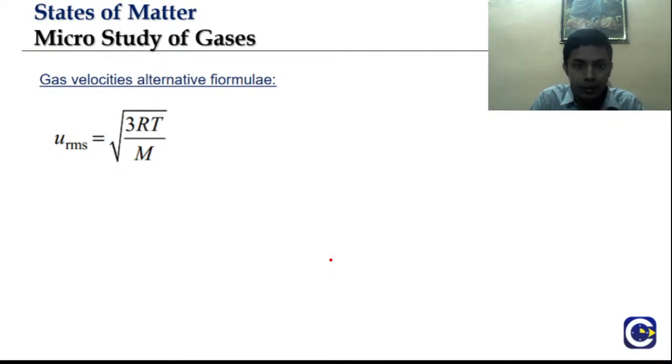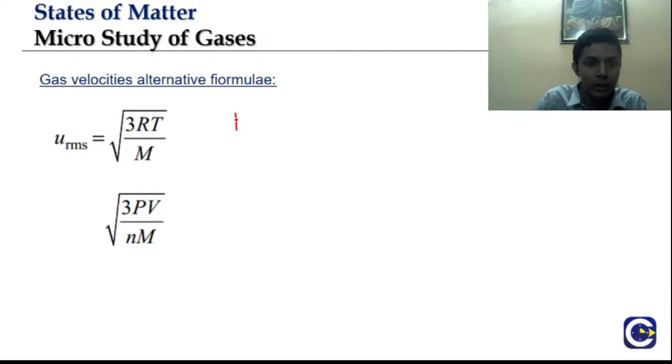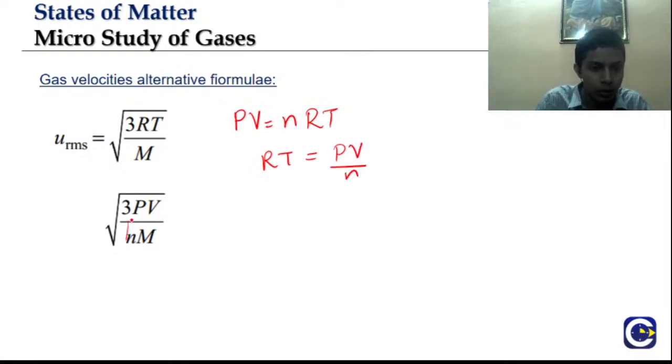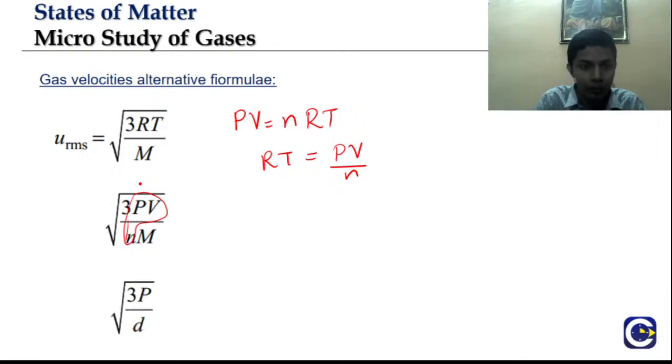And what is the alternate formula for this gas velocity? In place of RT, I can put PV by N. From the gas equation, I know that PV equal to nRT, so RT will be PV by N. Or we can write V by Nm as D. Nm is W by number of moles, which is W by molar mass into molar mass, which will get cancelled.